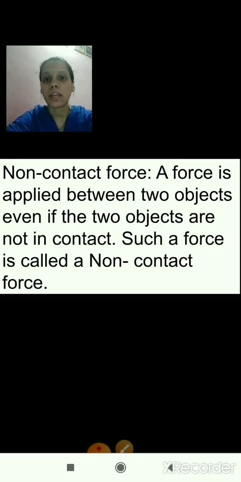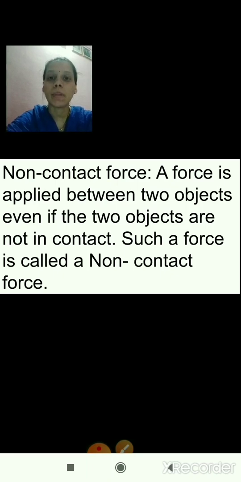Now the next type, that is non-contact force. As you can see here, the definition: a force applied between two objects even if the objects are not in contact. Such a force is called a non-contact force. So this is the second type of force, that is non-contact force.